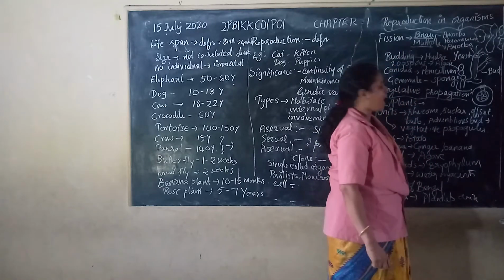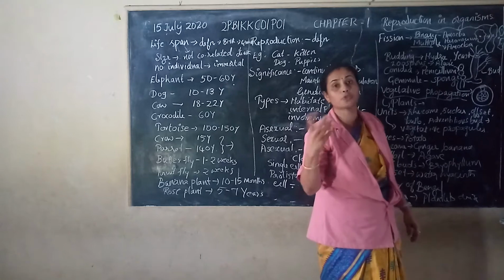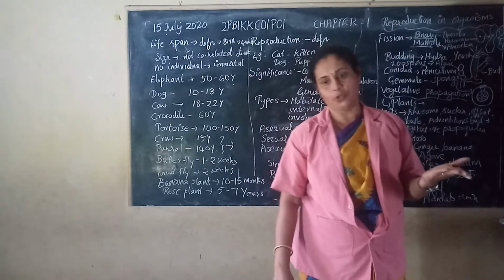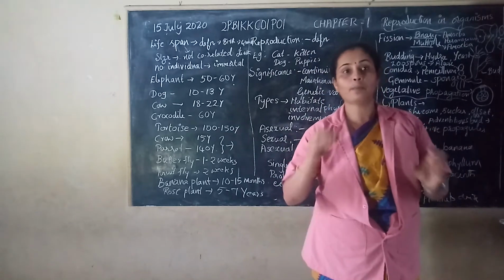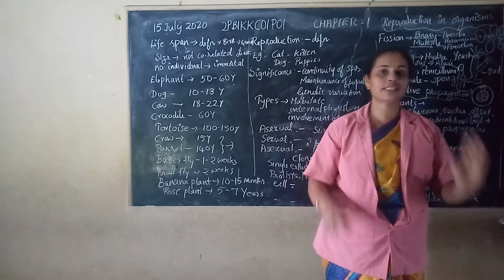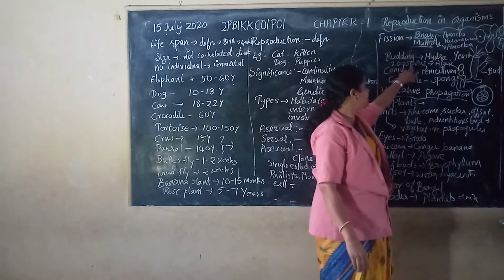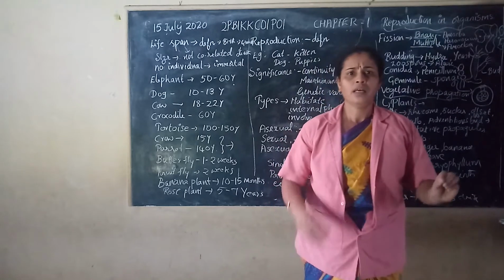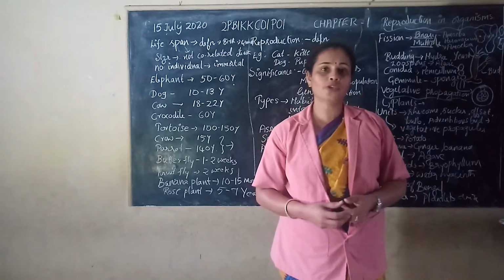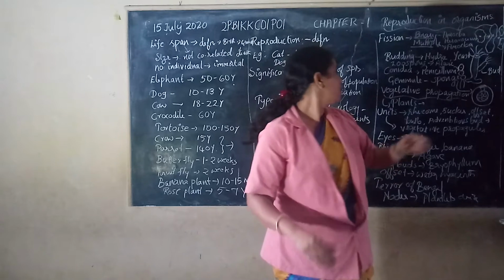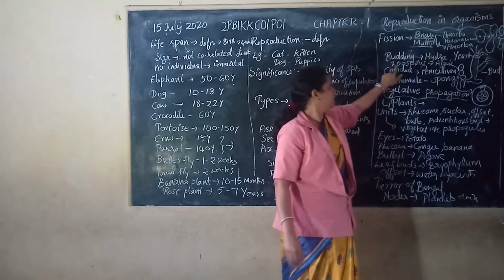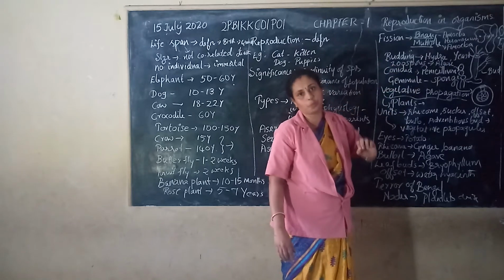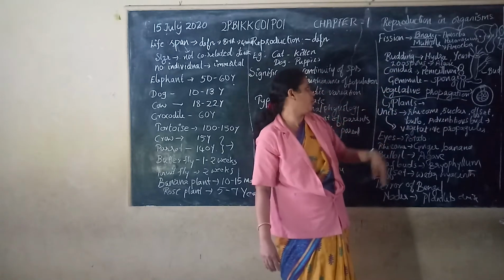Then in the case of algae, we can see some spores. The spores are called zoospores. Zoospores are nothing but motile spores. They possess flagella, which we can see in the alga called Chlamydomonas. Many motile spores are formed within the alga itself, which are called zoospores. Zoospores are motile spores by which they reproduce.